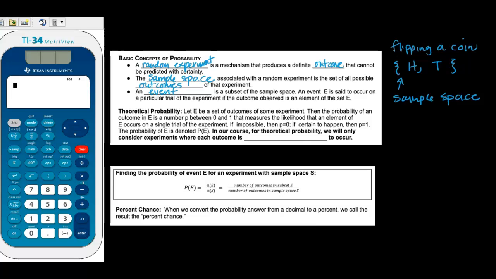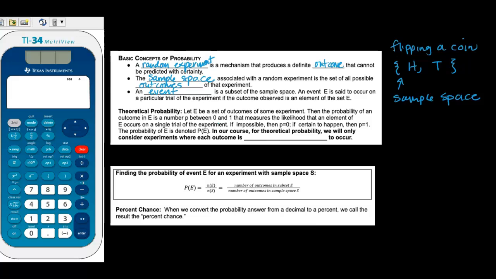So theoretical probability: if we say E is the set of outcomes of some experiment, then the probability of an outcome in E is a number P between 0 and 1 that just measures the likelihood that that element occurs on a single trial. So for example, let's think of this flipping a coin example.